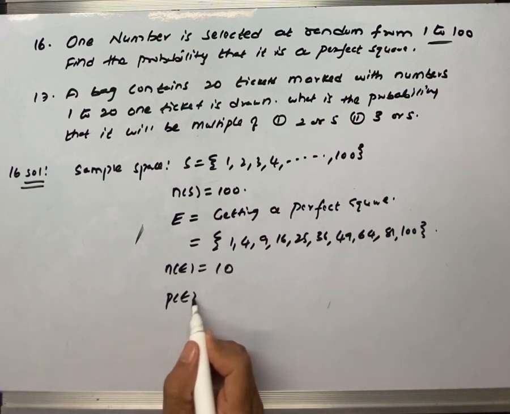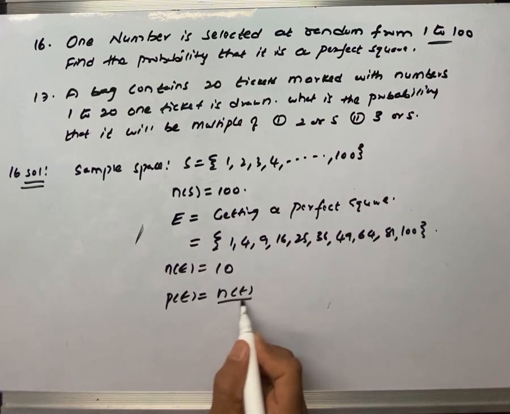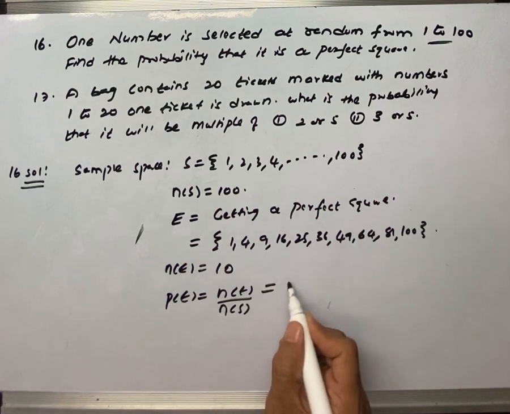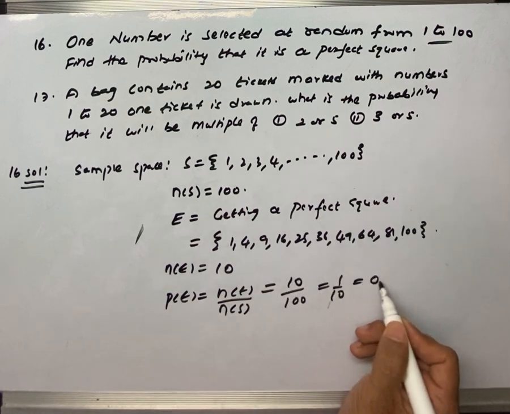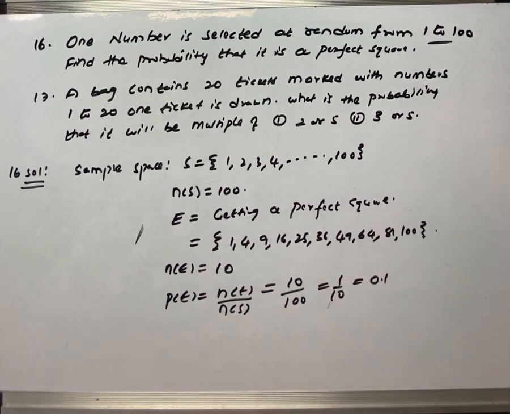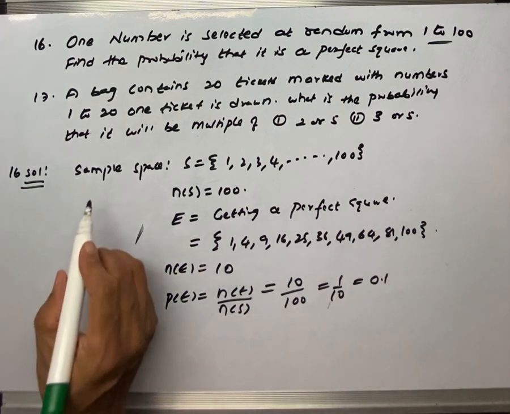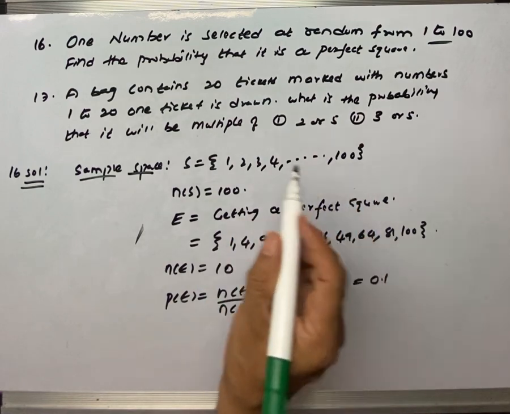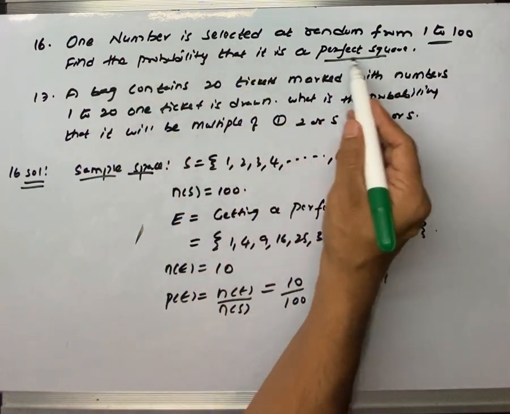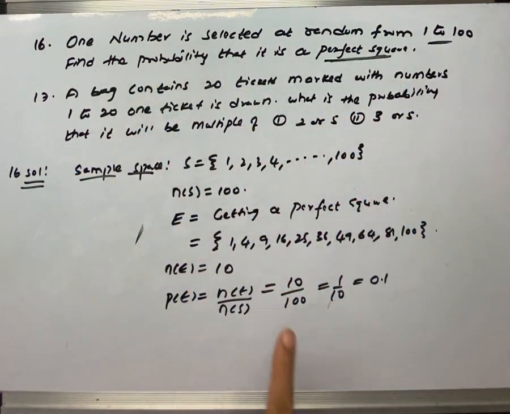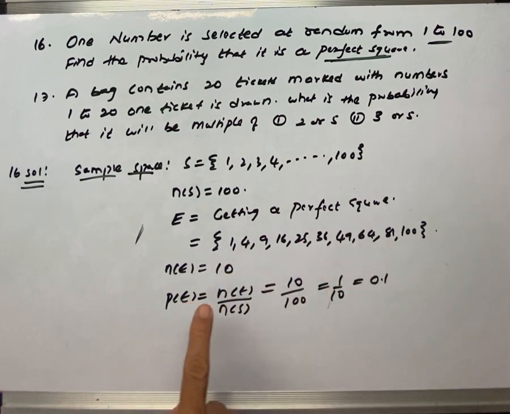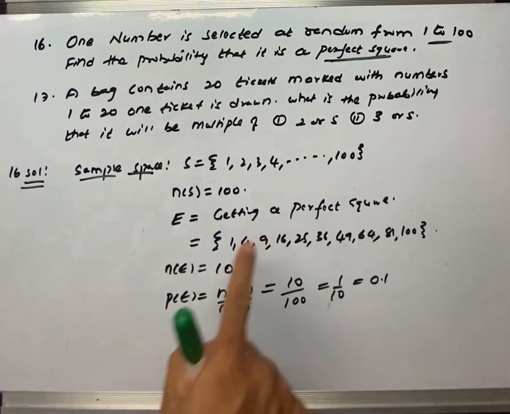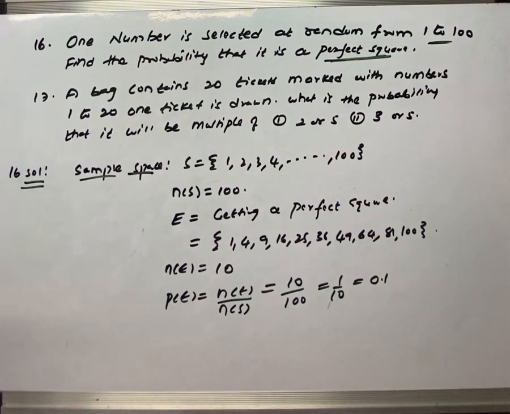So probability of this event is N of E divided by N of S. So 10 divided by 100, 1 by 10, or directly you can divide and write. What we have to do? First we have to write the sample space 1 to 100. What is the question asked to us? Perfect square. So you should know perfect squares. These are perfect squares. Then you have to count them. Same like single dice is rolled, that type of question. Then you have to write N of E by N of S.